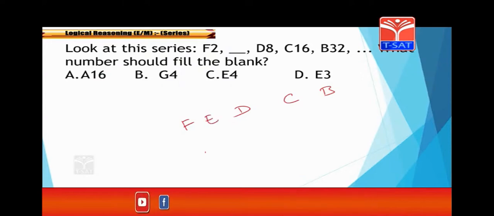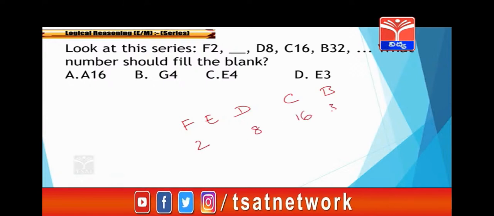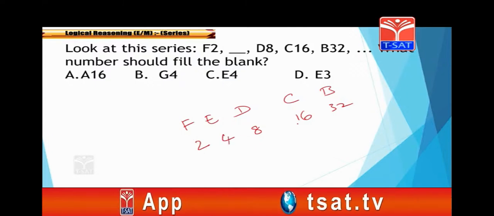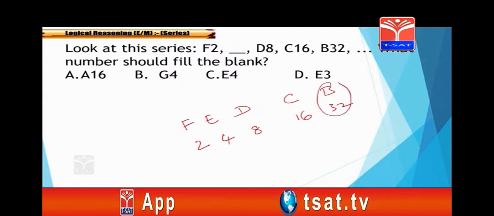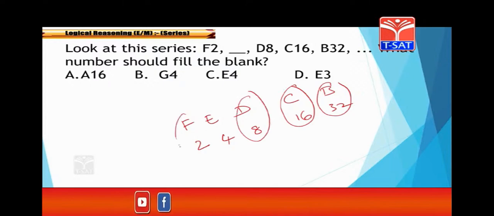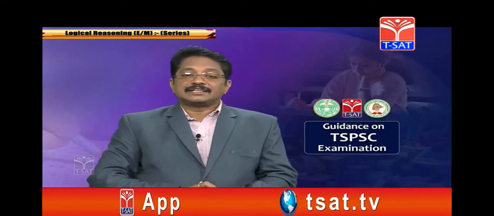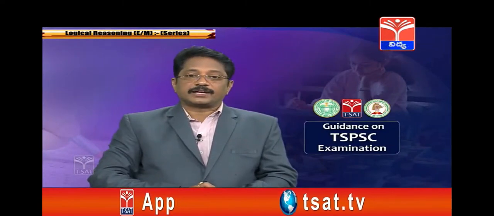And the next numbers: 2, 4, 8, 16, 32. 2 2s are 4, 4 2s are 8, 8 2s are 16, 16 2s are 32. B and 32 is one combination, C and 16 is one combination, D and 8 is a combination, F and 2 is a combination. So the required combination is E4. So E4 is the correct answer. In this manner, you can calculate the required combination. Clear? Okay.